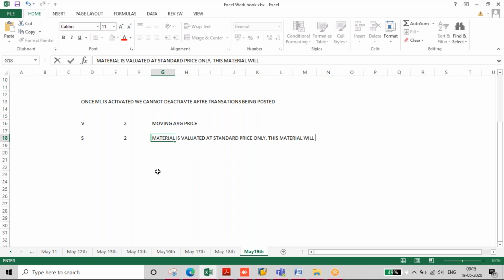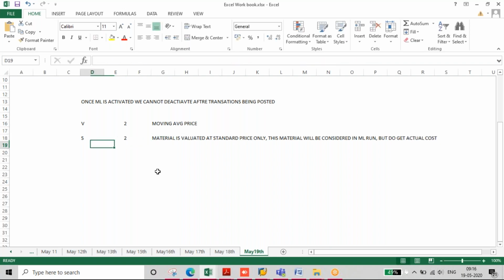This material will be considered in ML run, but not considered for actual costing. In other words, you do not get actual cost. Okay, so whatever the standard cost we determine, the same cost will be available forever, and that material also will be valuated with the same cost for its lifetime.